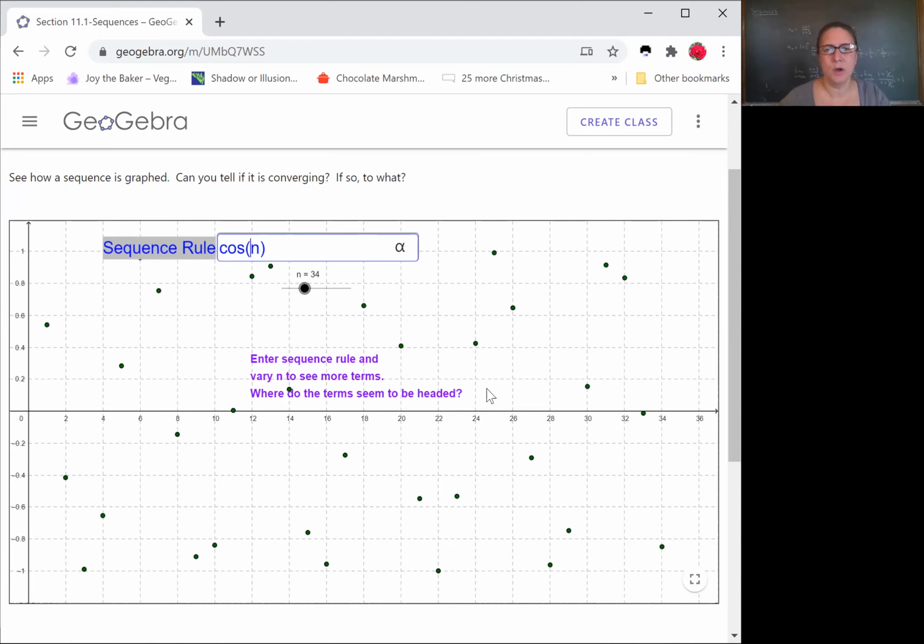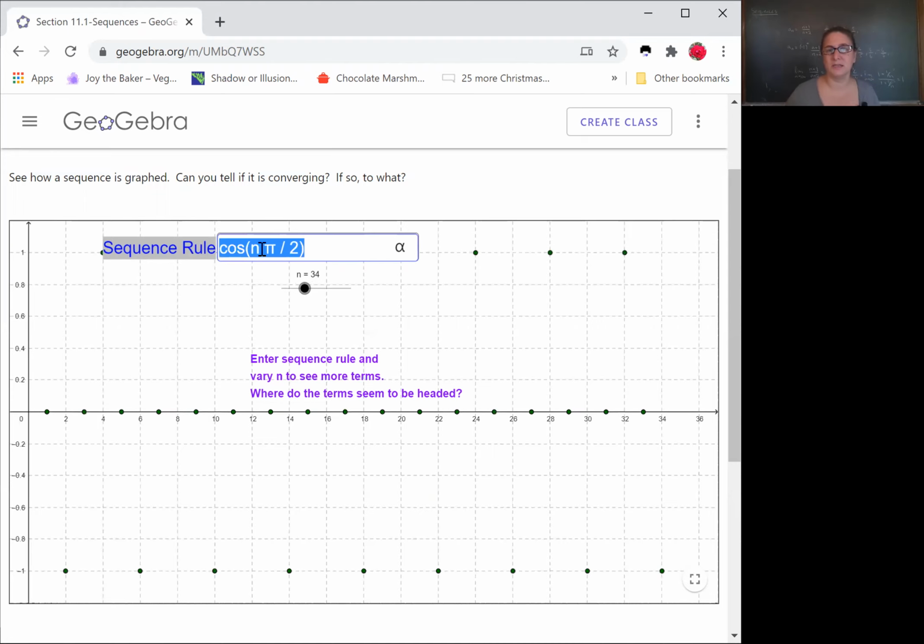Now, I might want to do something like cosine of n pi over 2. Okay, and this now makes a little more sense, right? Because when n is even, this is going to be plus or minus 1, so you see some 1s and -1s.